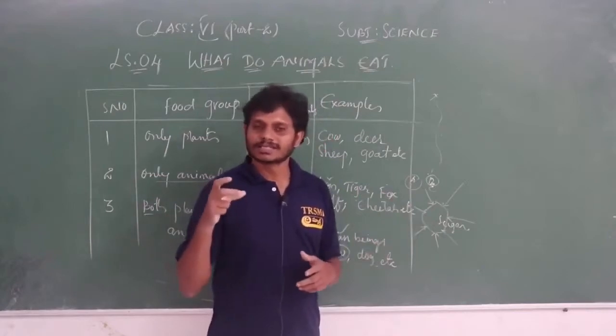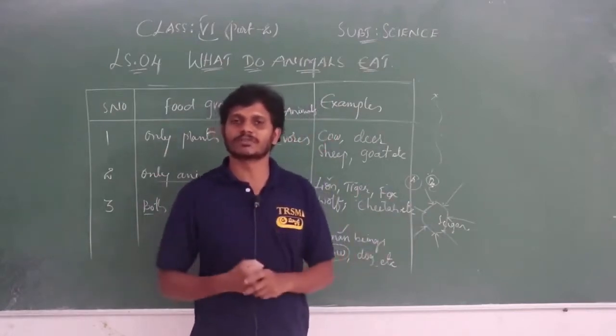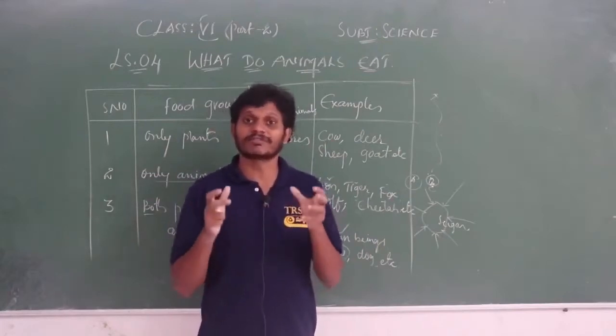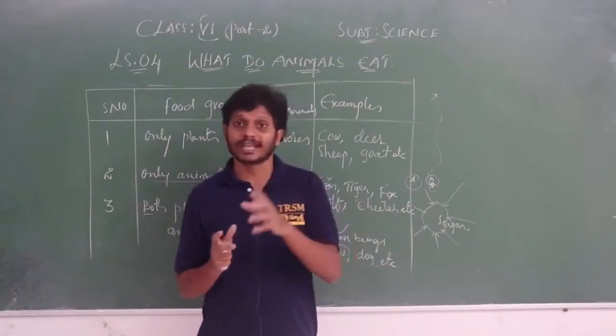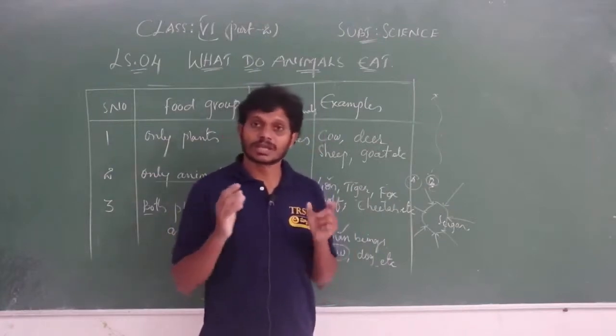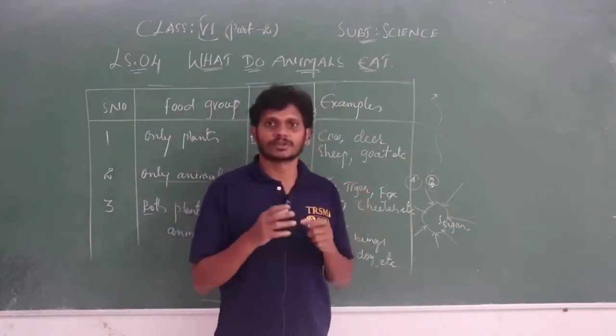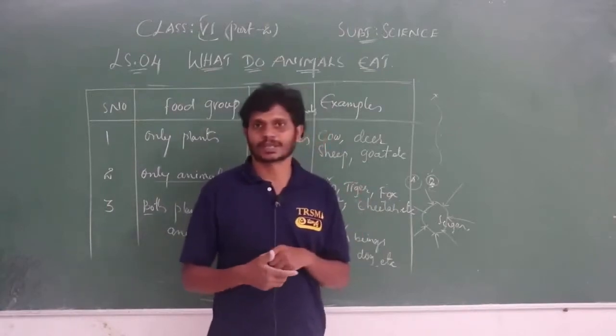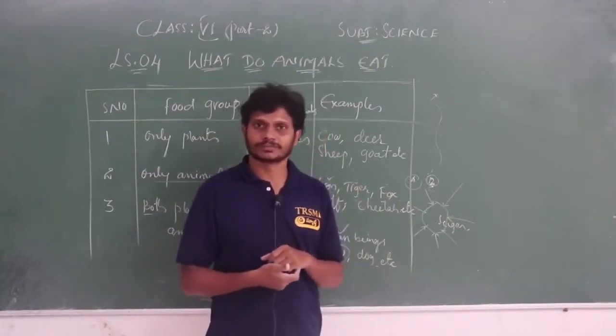Some animals move towards their food by seeing. They can track and find out. Tracking is nothing but finding out where the food is. Some animals smell and find out, that is, they sniff, and some animals see and find out.